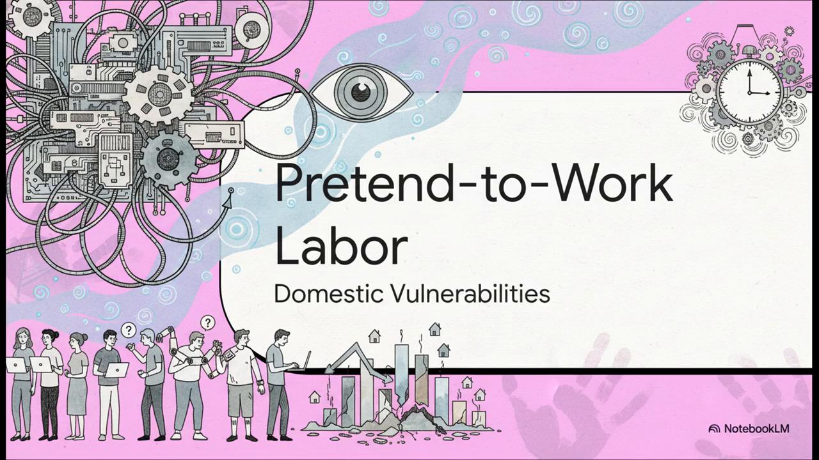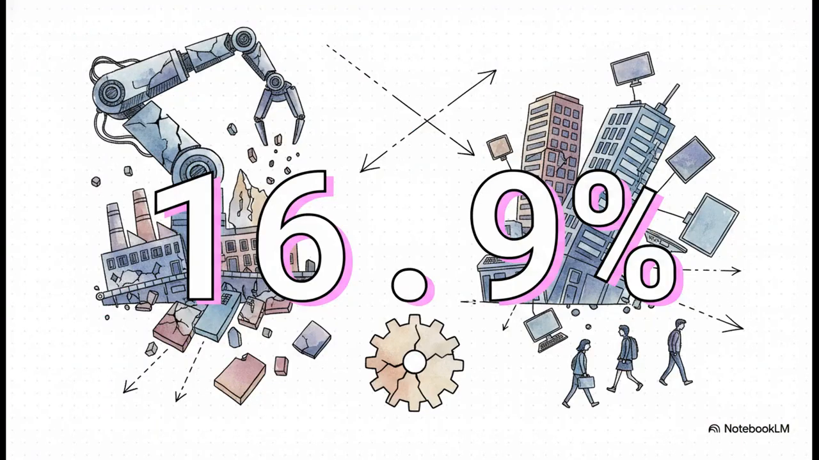Finally, we arrive at Vector 5, pretend-to-work labor dynamics. Let's look at the domestic vulnerabilities hiding under the tech boom. Because for all the high-tech global power flexing going on, domestically, China is dealing with a severe strain on its job market. Looking at recent data, the youth unemployment rate for 16 to 24-year-olds is sitting at a staggering 16.9%. Traditional jobs, whether in manufacturing or the white-collar sector, are just shrinking, and it's leaving a massive generation of young people really struggling to find their footing.